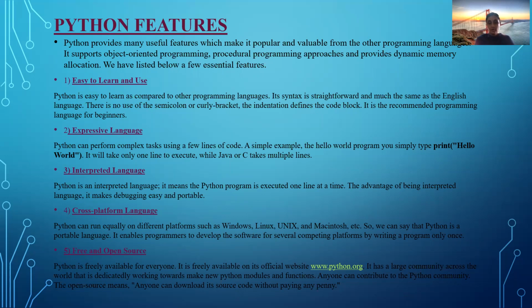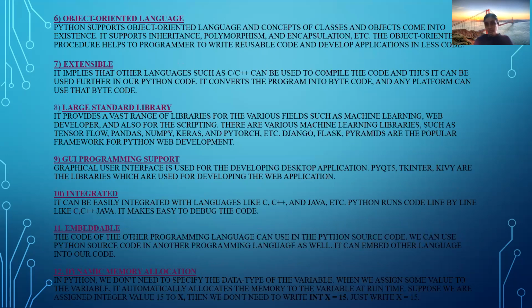Cross-platform means you can develop a Python application anywhere, and you can execute or use that code in any other operating system. Then free and open source: free and open source means that free of cost, you can download the Python software. Then object-oriented language.